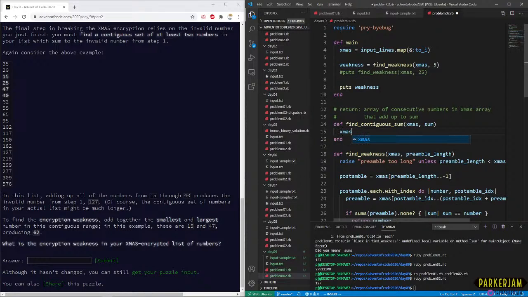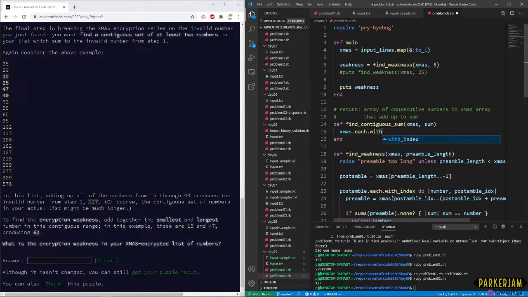So we need the size of Xmas, right? Try and think how I actually want to do this here. What we can do is iterate over each index in Xmas, and then go there and forward. And if it's ever above sum, then we know we went too far. If it equals sum, then we're good. So let's start off with this.